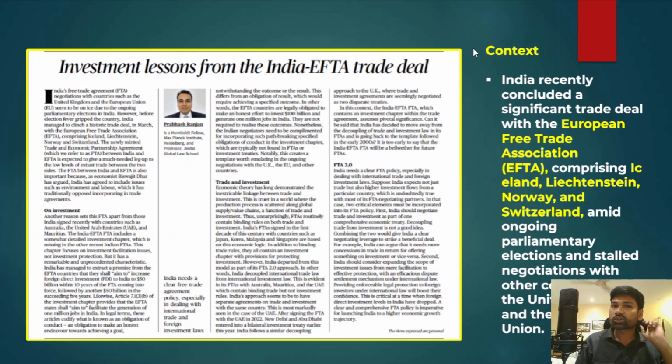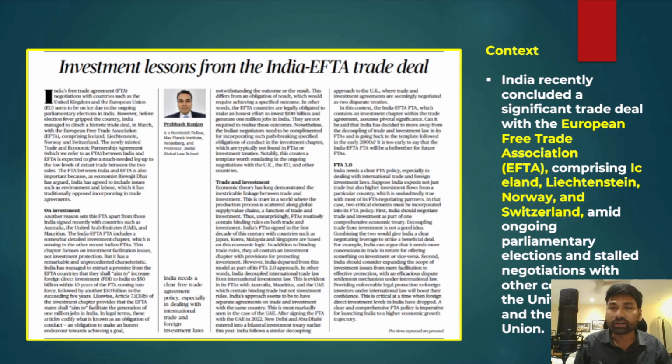Now, what is the context of this particular editorial? The context is that India recently concluded a significant trade deal. We have concluded a free trade agreement with the European Free Trade Association. The European Free Trade Association has 4 member countries. What are those 4 member countries? First, Iceland, second, Liechtenstein, third, Norway, and fourth, Switzerland. These 4 countries came together and established the European Free Trade Association.